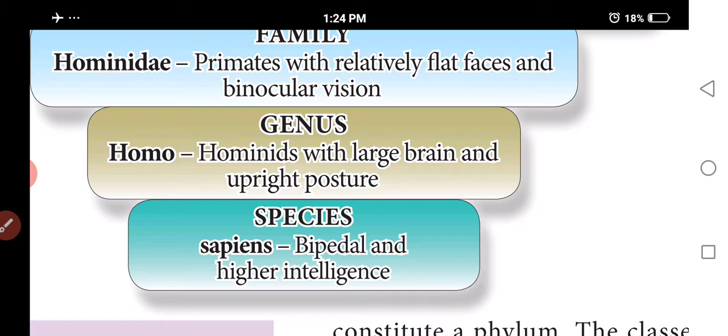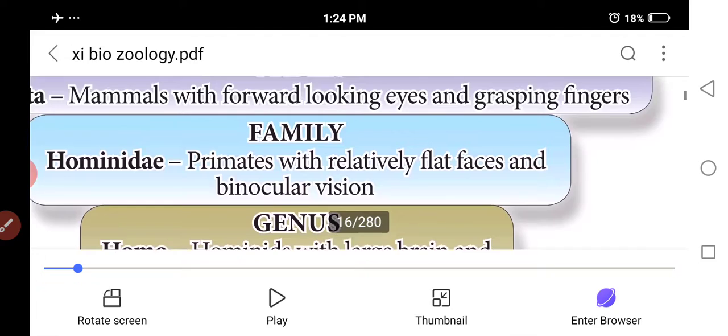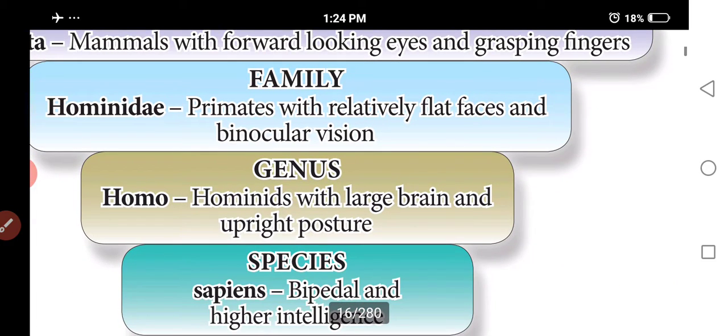Homo means with a large brain, strong bones and upright posture. Next one is family Hominidae: primates with relatively flat faces and binocular vision. We have 2 eyes, and clear vision takes place.